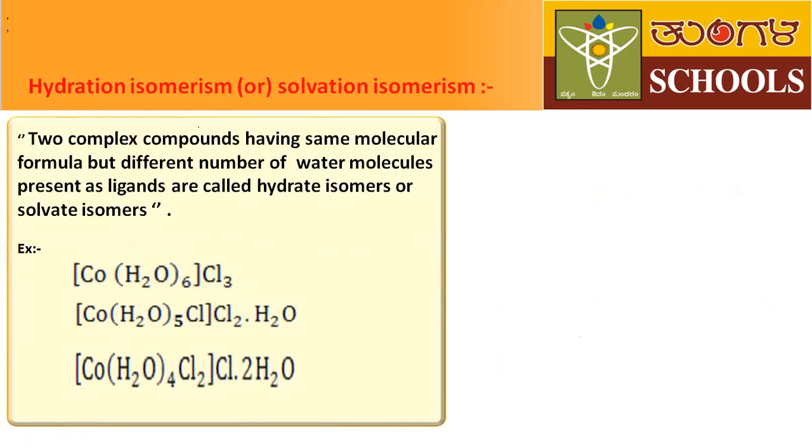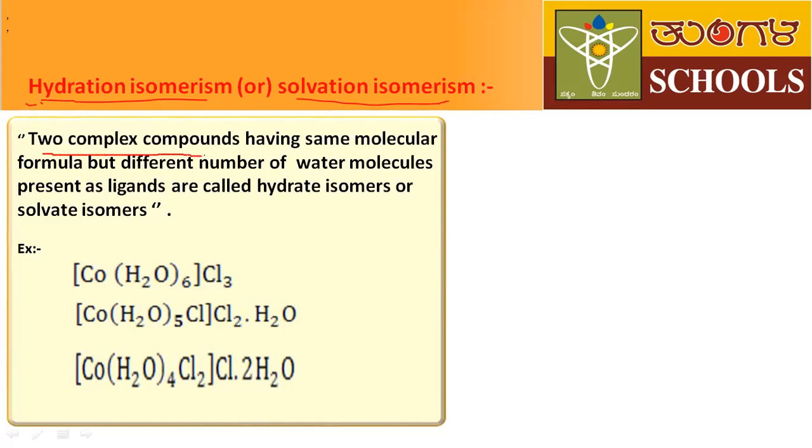Next, the third type of structural isomerism. The third type of isomerism is hydration isomerism or solvation isomerism. Now let us understand what is hydration isomerism.